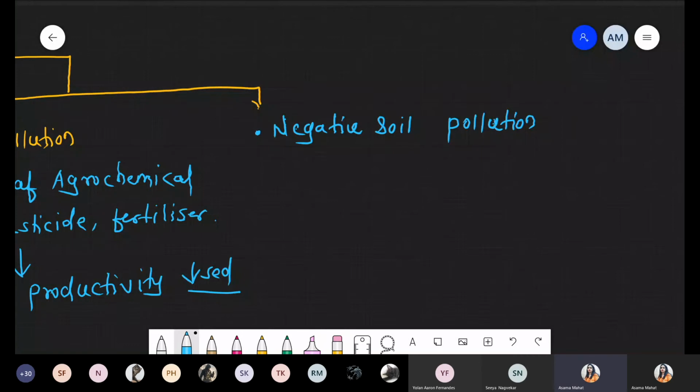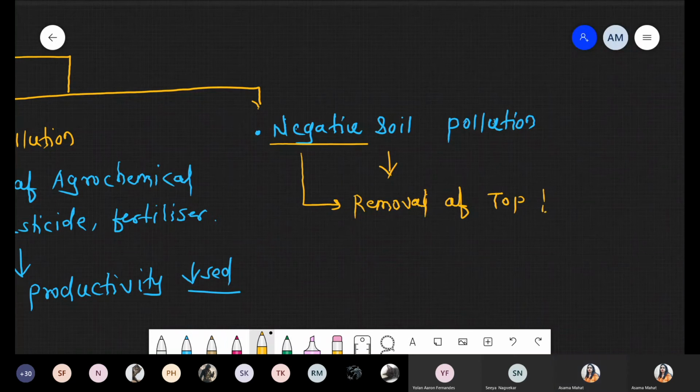So when we are talking about this negative soil pollution, it means that definitely in this condition, soil productivity is decreased, but due to the erosion process. So this negative is nothing but a removal. Okay, negative हो रहा है. What is the meaning of this negative word? Now there is a removal of the top fertile layer of soil.